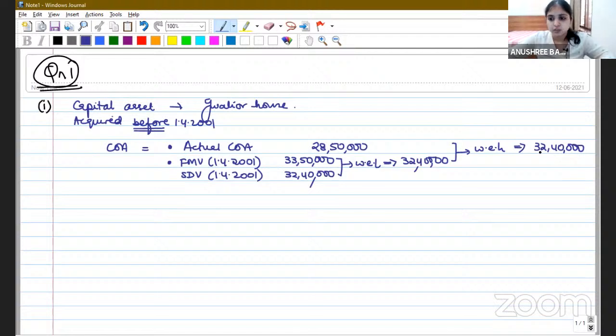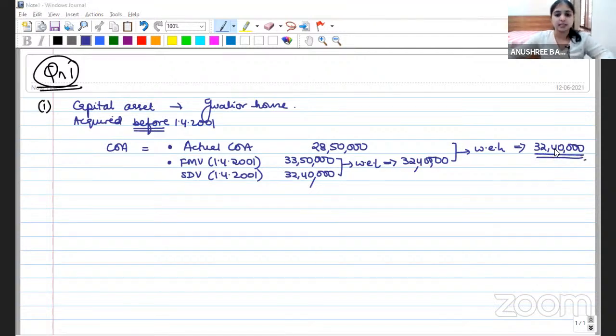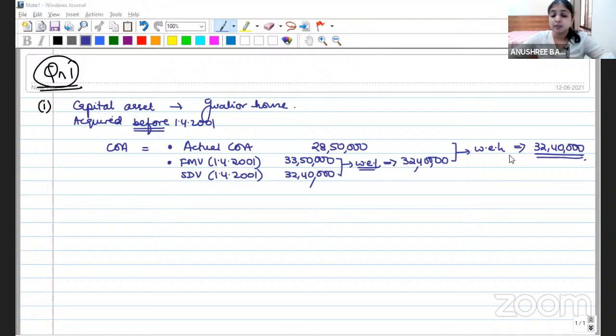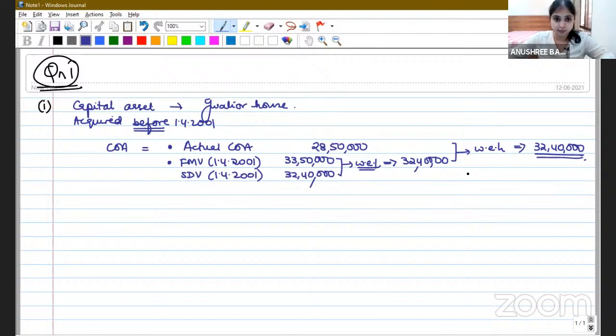32,40,000. So my cost of acquisition is 32,40,000. Is this clear for everybody? Yes. So my actual cost of acquisition is 28,50,000. I'll compare this with FMV on 1st April 2001, SDV on 1st April 2001. Out of these two, I will pick whichever is lesser, which is 32,40,000. And out of actual cost of acquisition and 32,40,000, I'll pick whichever is higher. So 32,40,000 becomes the cost of acquisition.